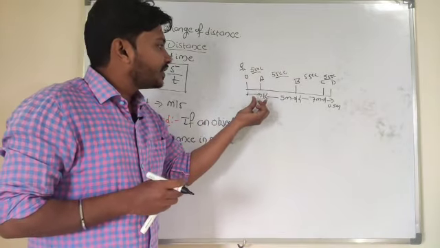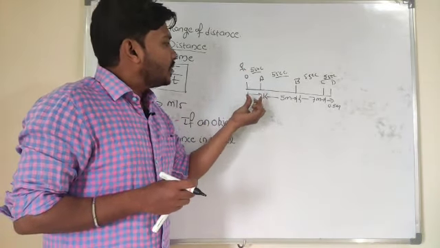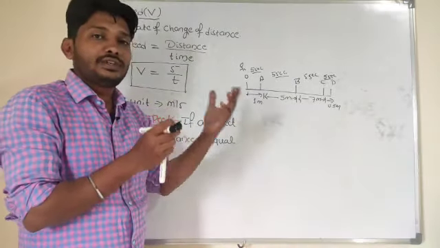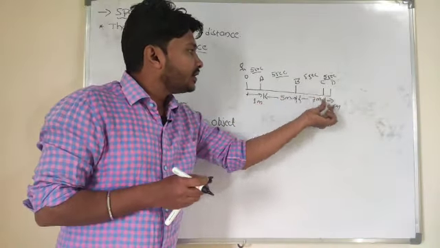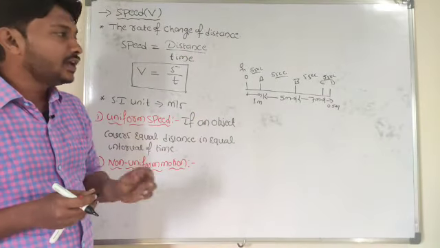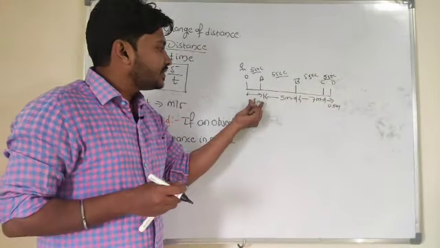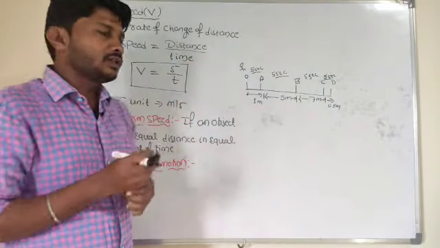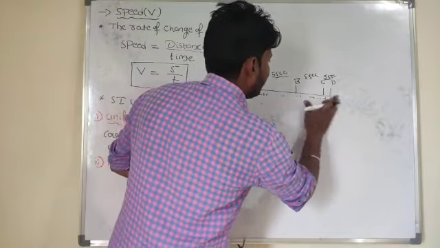If an object covers unequal distance here, so the distance is not the same. So if an object covers unequal distance in equal interval of time. So what is that non-uniform motion here? If an object covers unequal distance in equal interval of time. Reverse is also possible. So for example,